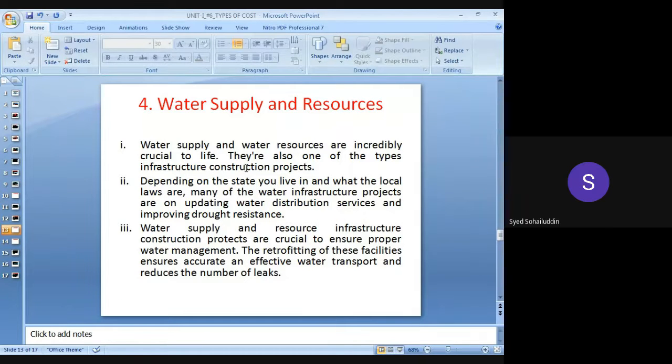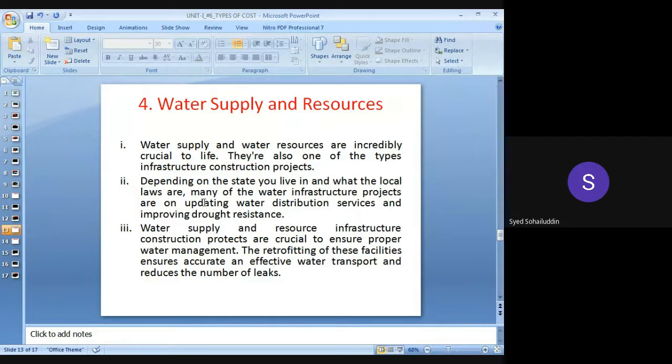Therefore, all of this is considered under the water supply pipelines and resources, from the upstream side up to the downstream supply chain. The supply of the water will be there through pipelines. So this will be considered under the infrastructure projects.